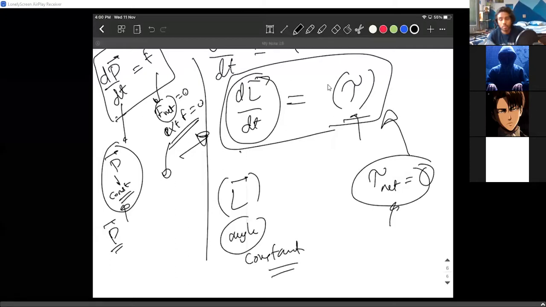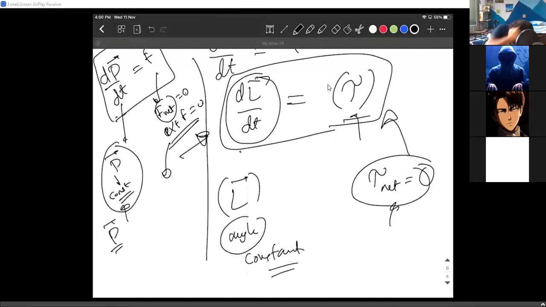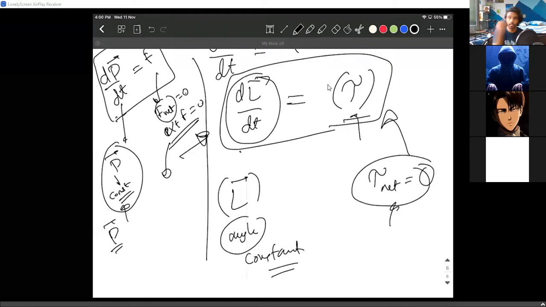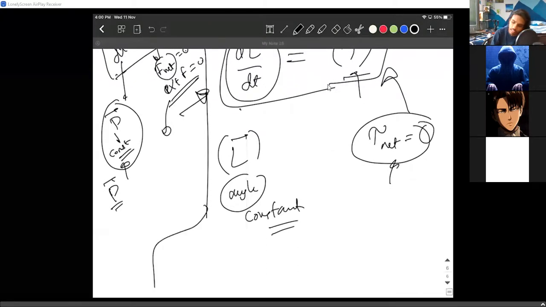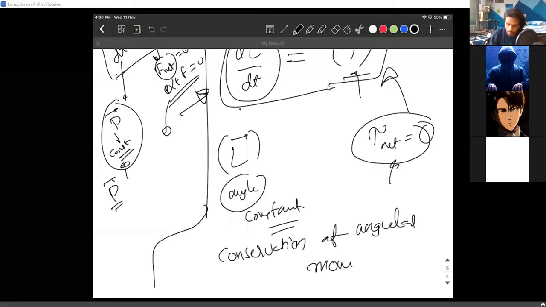The angular momentum of a body remains constant. So whenever there is no external torque acting on a body, the angular momentum is constant, which is nothing but conservation of angular momentum. That's where you bring in this idea, conservation of angular momentum.